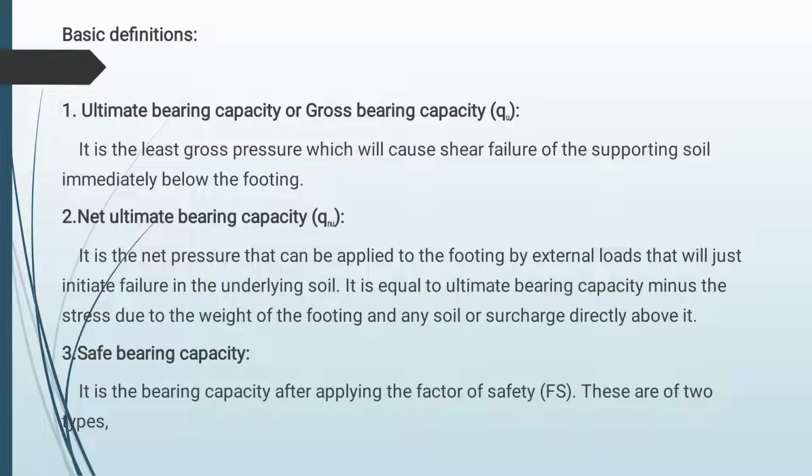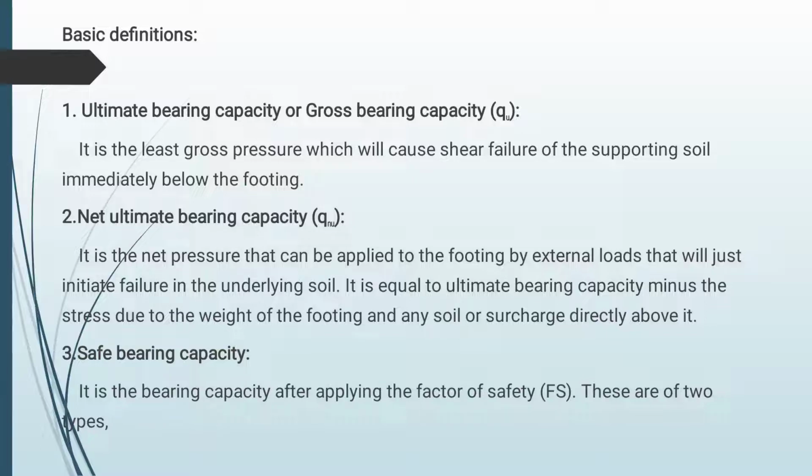Next one is net ultimate bearing capacity. Net ultimate bearing capacity means the maximum load per unit area, in excess of surcharge pressure, which the foundation soil can withstand without causing any shear failure of the foundation. It is denoted as qnu and is written as qu minus sigma bar. Sigma bar is nothing but gamma into D.